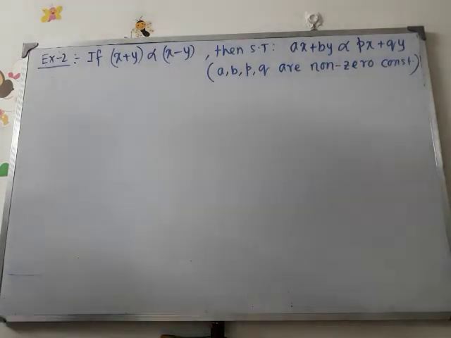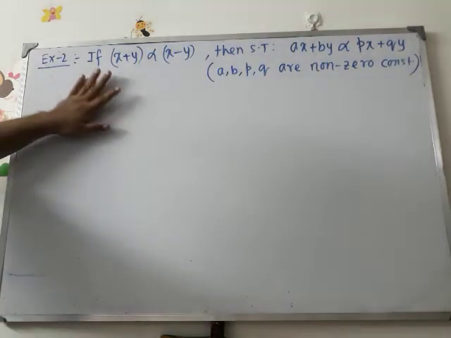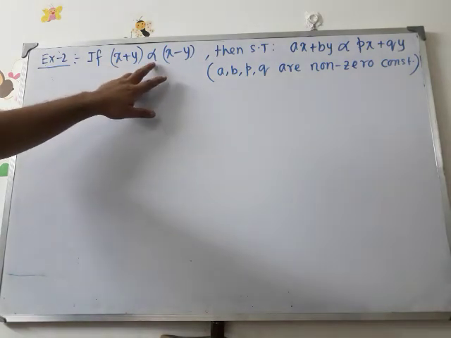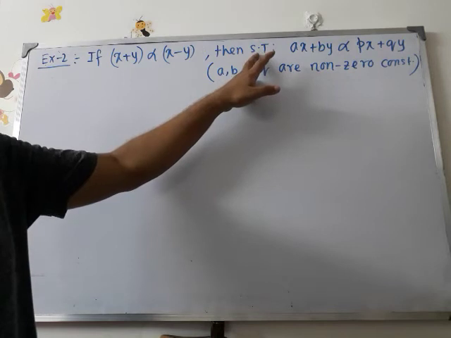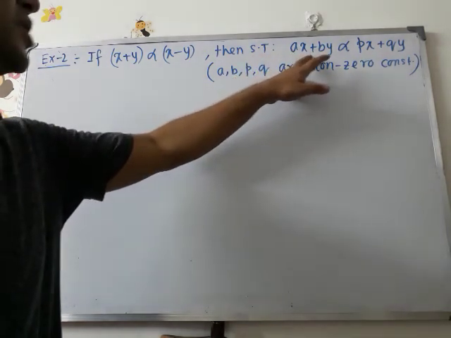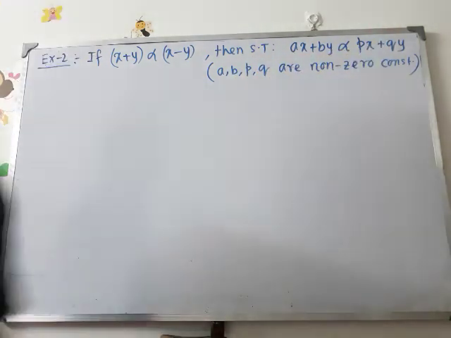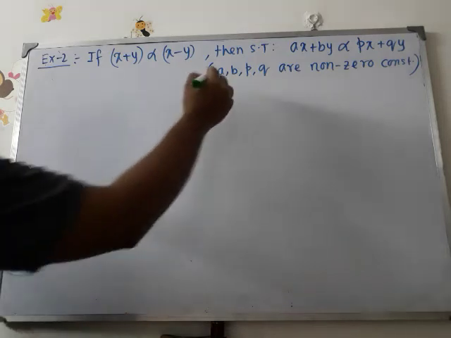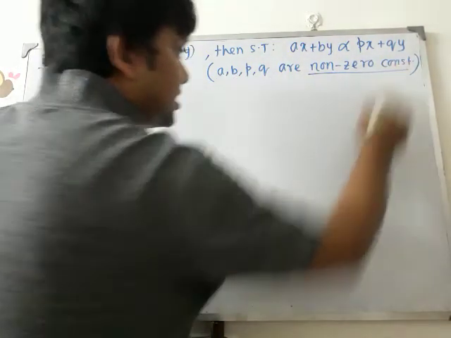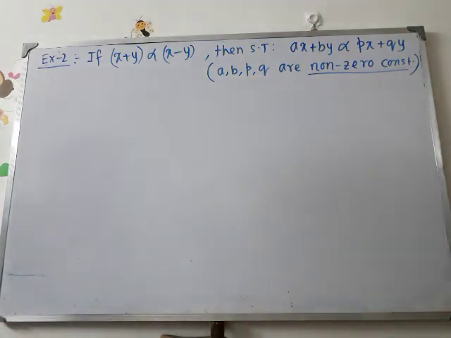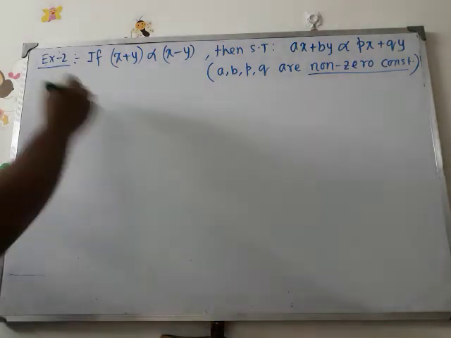That is example 2. Another kind of problem. It is given that x plus y is directly proportional to x minus y. Then we have to show that ax plus by is directly proportional to px plus qy. But it is given that a, b, p, q, these four quantities are non-zero constants. They cannot take the value 0. So how can we proceed?